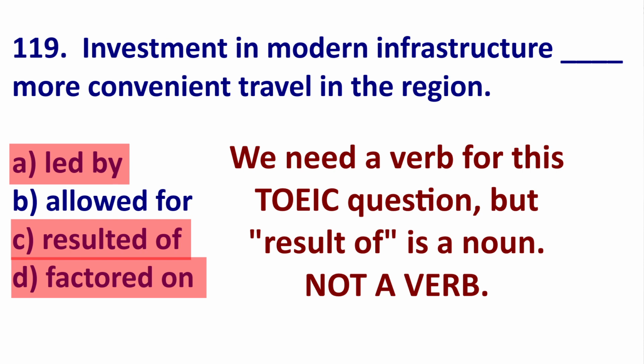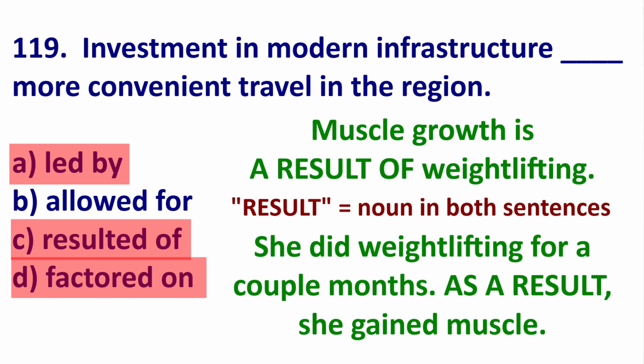So, if you use result of, this is used as a noun. An example, muscle growth is a result of weightlifting. So, you can see this as a noun, a result of. So she did weightlifting for a couple months. As a result, she gained muscle. Her gaining muscle was a result of weightlifting. So, result of is noun.